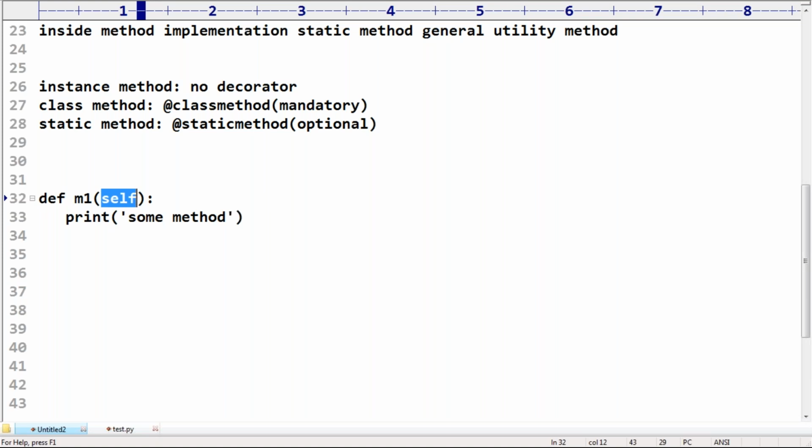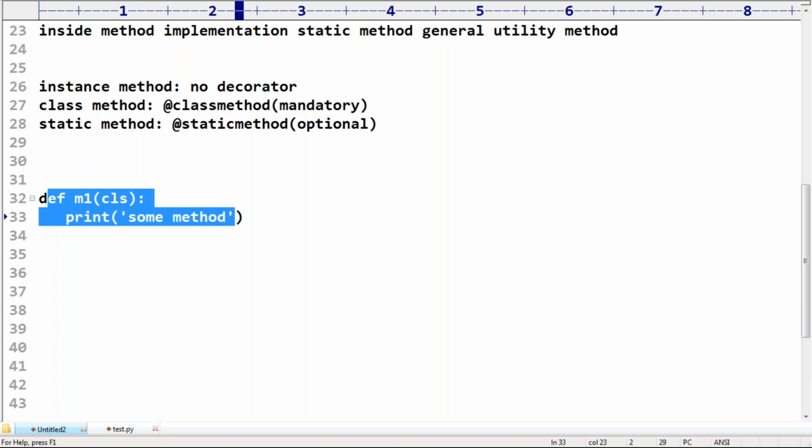Sir, is the name always fixed, or can you use any name? Saravanan, can you please observe? Any name can I use or only self? Any name you can use. Now I'm using the name cls, whatever the first argument becomes self. That need not be the name self. You can use any variable name, xyz also. Durga is also acceptable, no problem at all. That's why it can be an instance method or it can be a static method. So take very special care about this point.